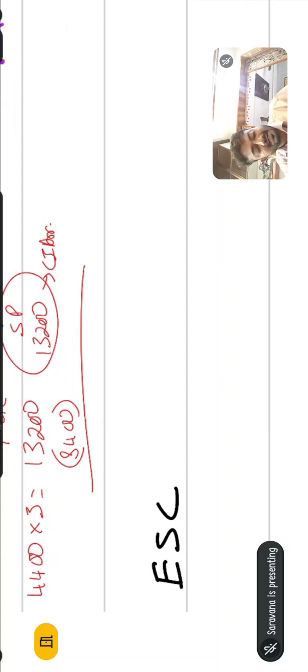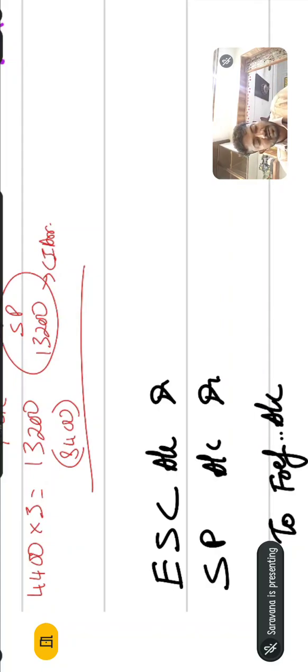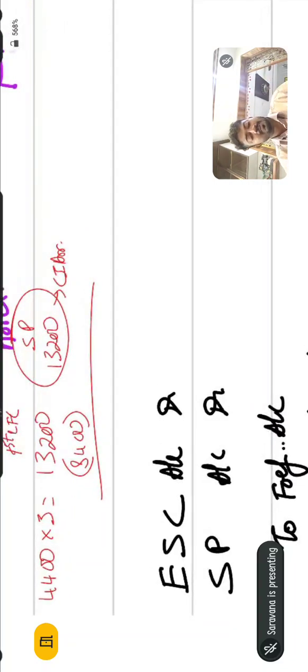Equity share capital account debit, security premium account debit, to forfeiture account, to calls in arrears account. So how much does he need to pay? First of all, 4,400 into 10.